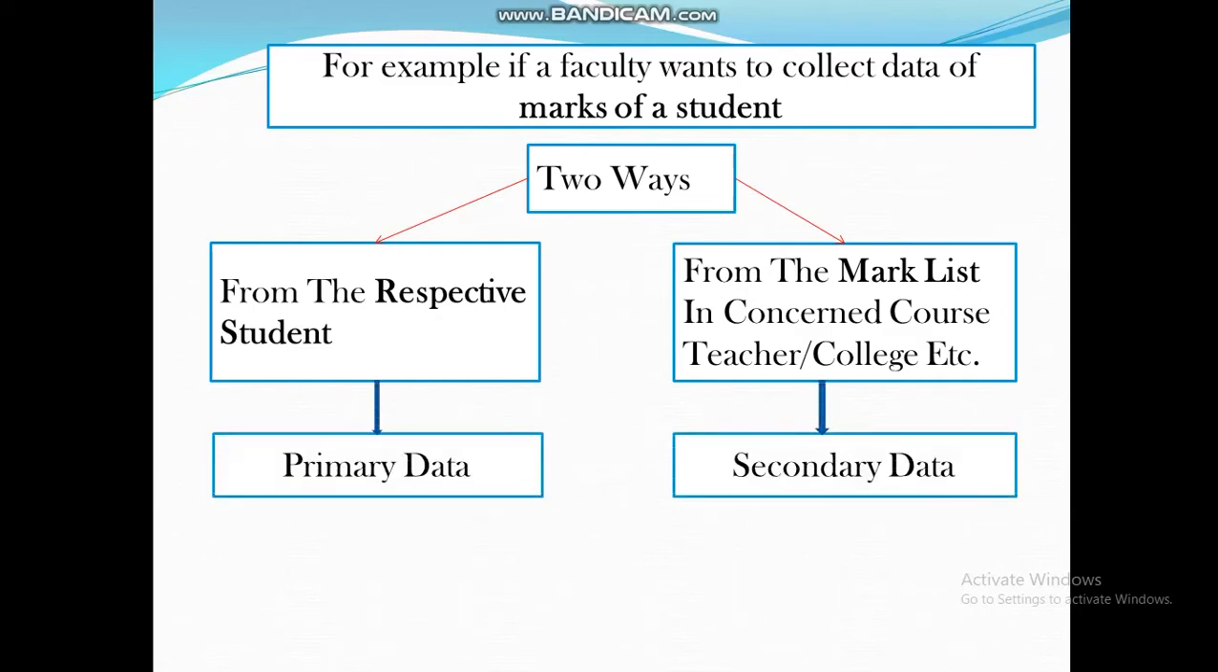If a faculty is collecting the mark of a student from the student himself, this is primary data. If a faculty is collecting the mark of a student from the mark list of the college, that is secondary data. So this is an example of primary data and secondary data.